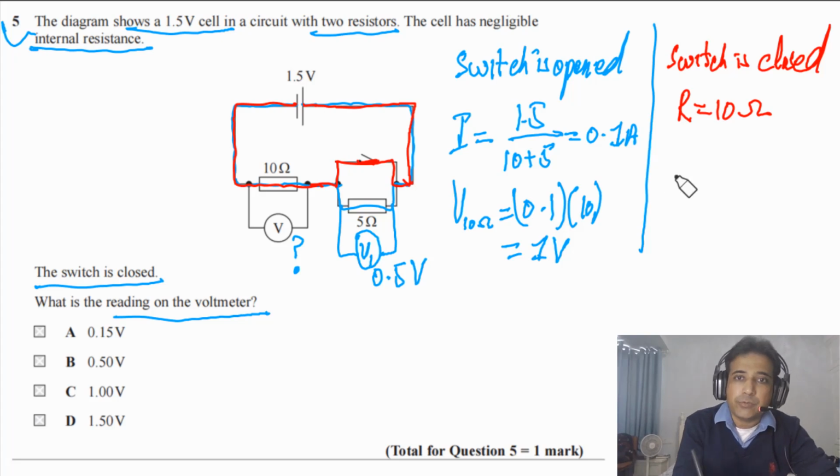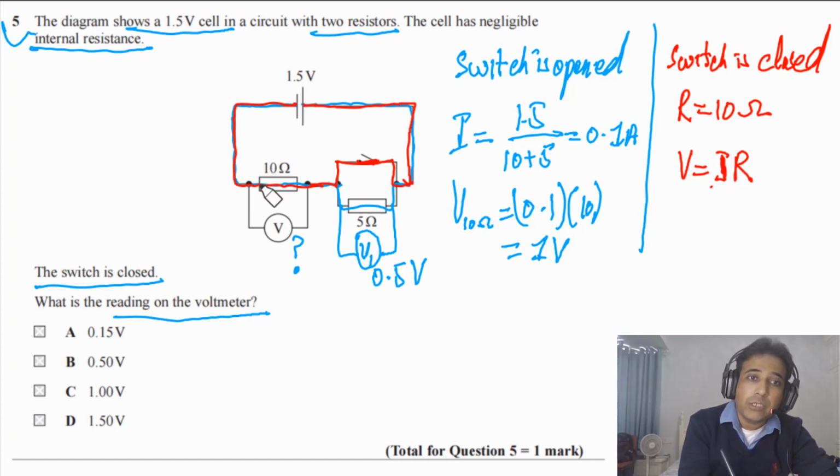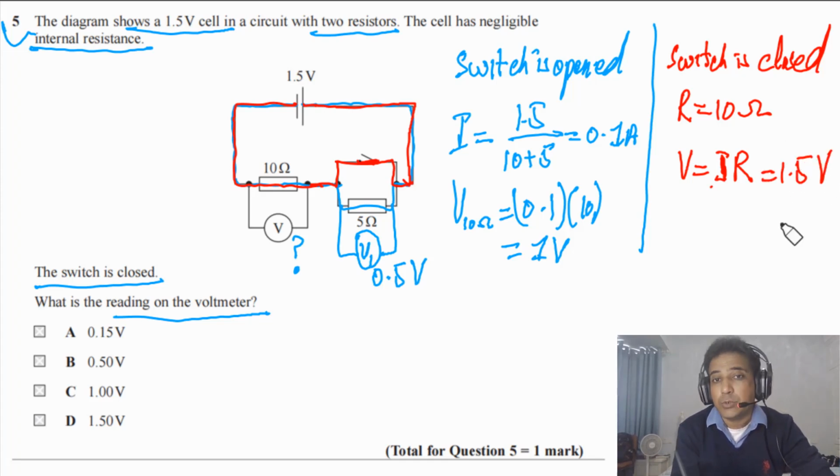So what is the reading on this voltmeter? V is the reading, that will be equal to I times R. We don't need to calculate because we have only one resistor. So the total EMF of this cell will be equal to the PD across this one. So this has to be equal to 1.5 volts. So this is how you can answer.